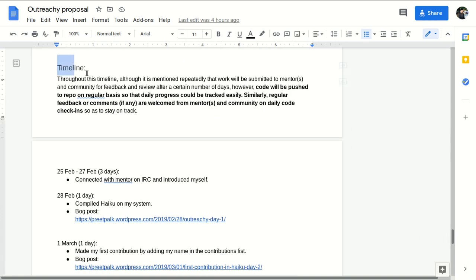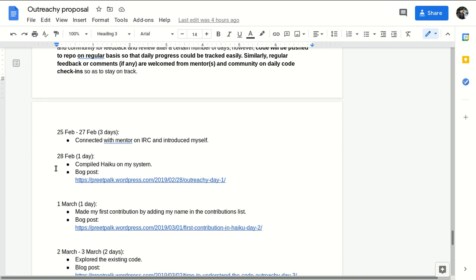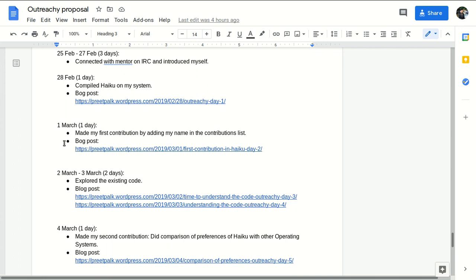And now the timeline gets started. In the timeline, for example, for 3 days I will connect with the mentor about what I did at the time of my pre-contributions. Like 3 days I spent connecting with the mentor on IRC, and for 1 day I compiled Haiku and got the code with the blog post.